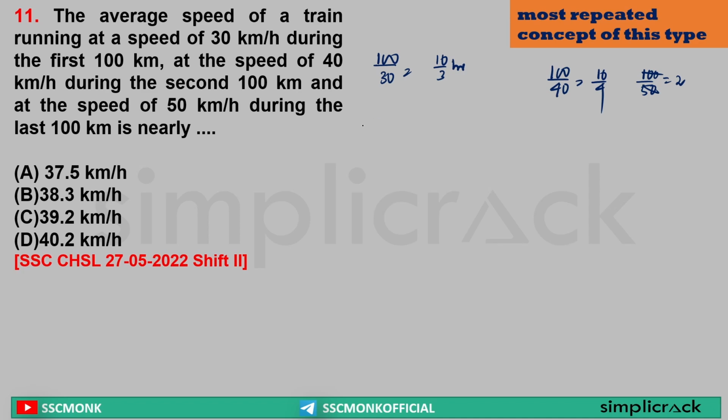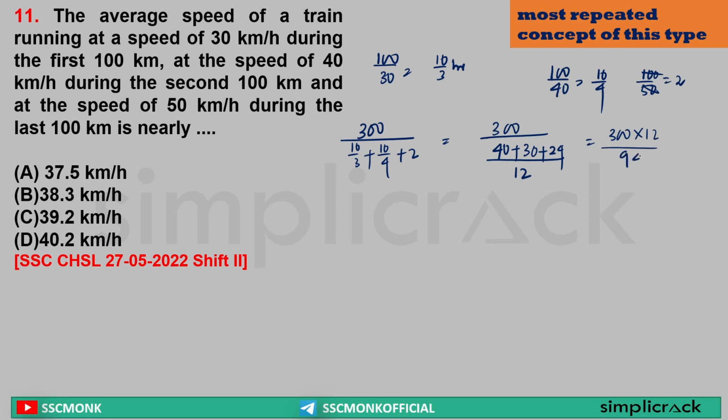Sir, what is the total distance covered? 100 plus 100 plus 100 is 300, divided by time taken, 10 by 3 plus 10 by 4 plus 2. Here I can't take common. Sir, here the LCM will be 12. Sir, 4 into 10, 40. 3 into 10, 30. Plus 12 into 2, 24. Sir, this can be written as 300 into 12 divided by 94.